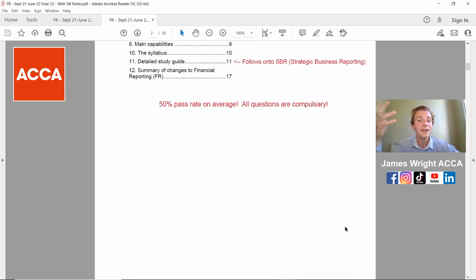The pass rate on average is about 50%. All the questions are compulsory. So what that means is, for every 100 students that turn up to do this exam, 50 pass it.